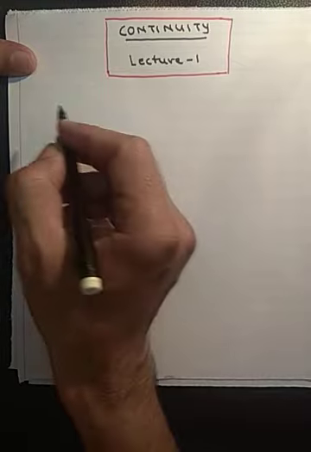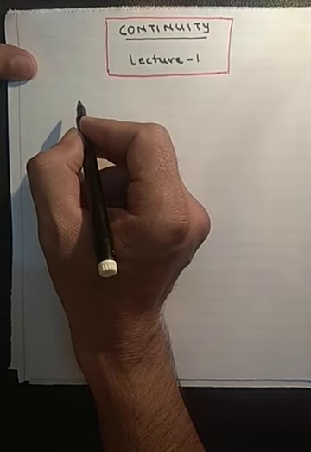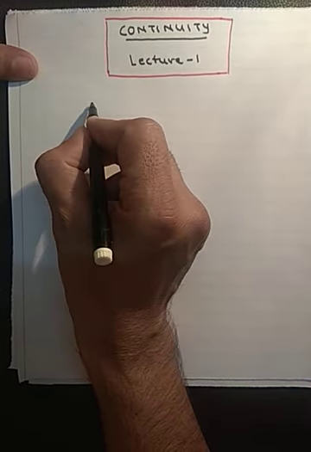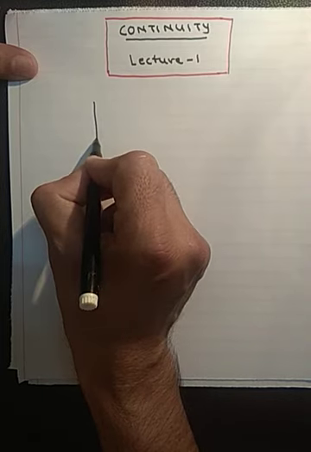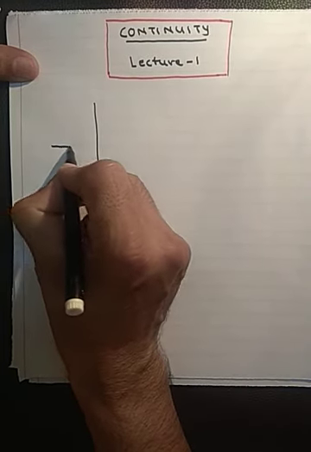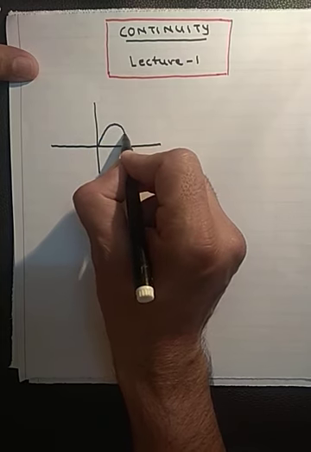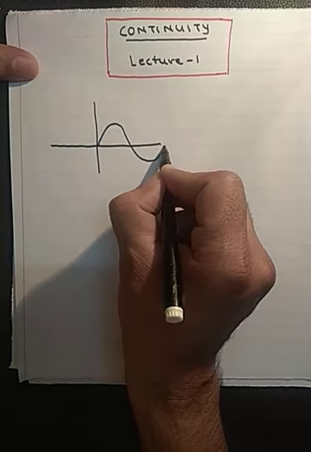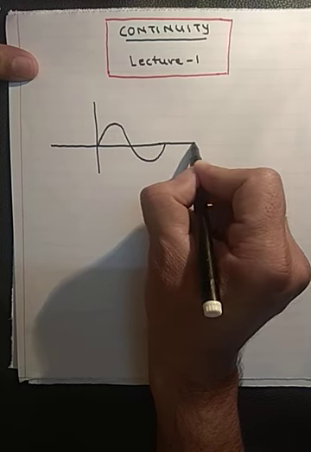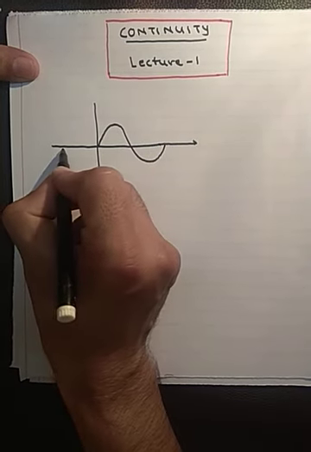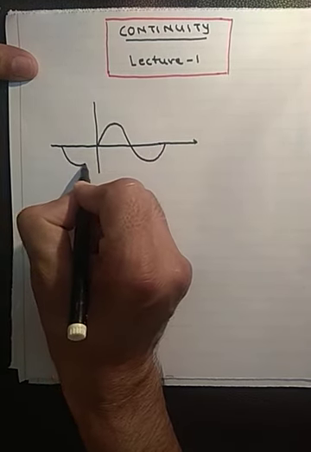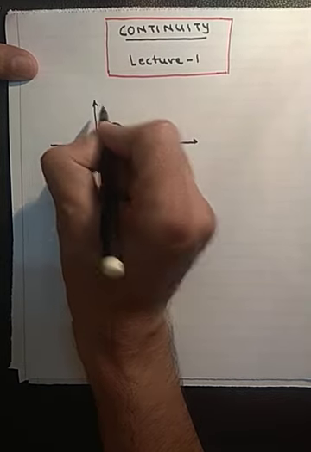Okay, for example, if you take the graph of sin x, what will be the graph of sin x? You know the graph of sin x? This type of graph of sin x. You can draw the graph of this function without lifting the pen.